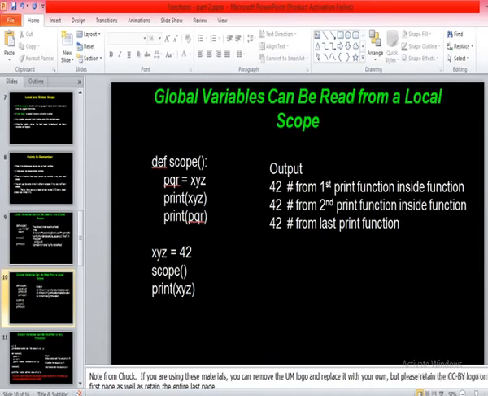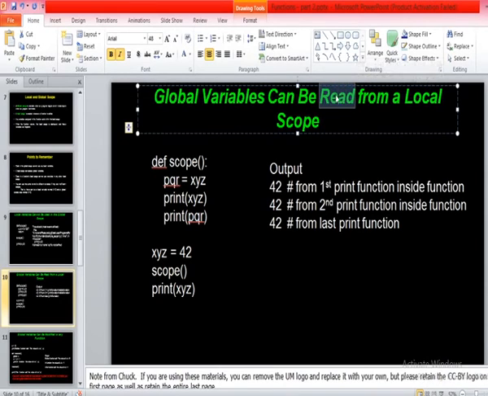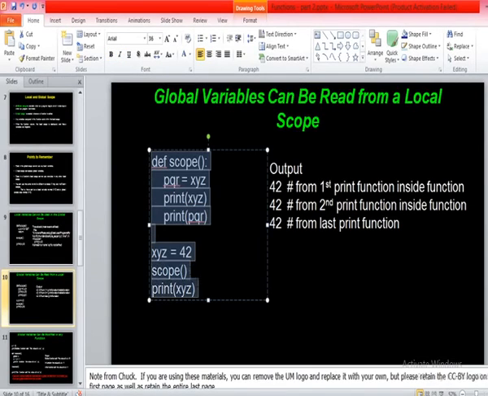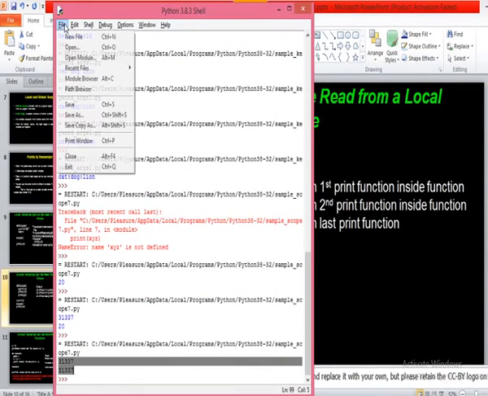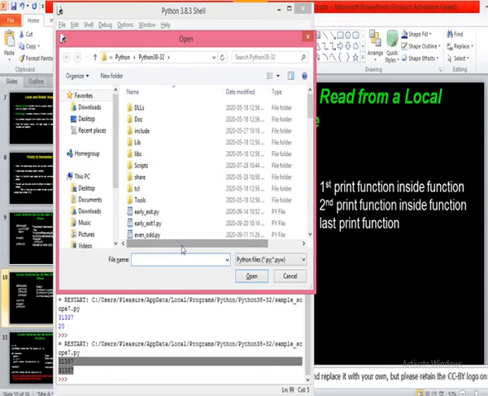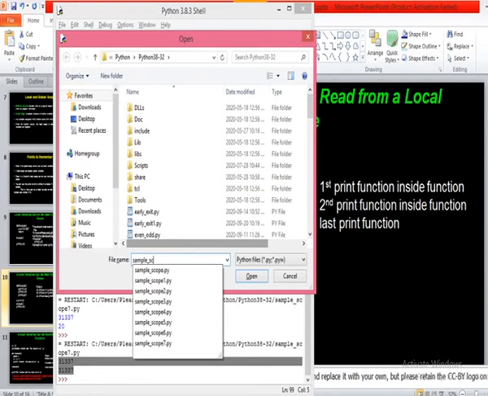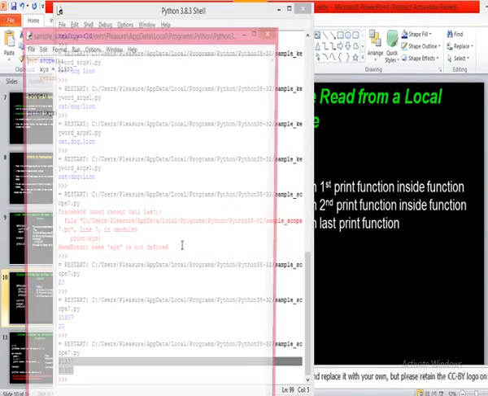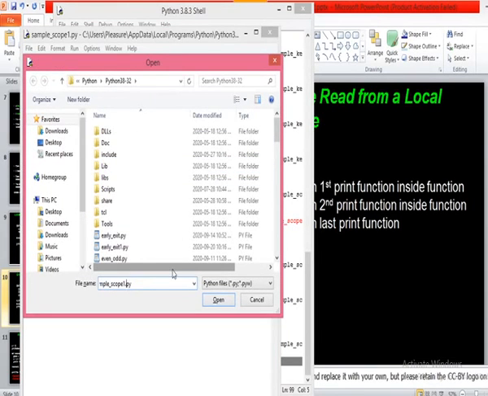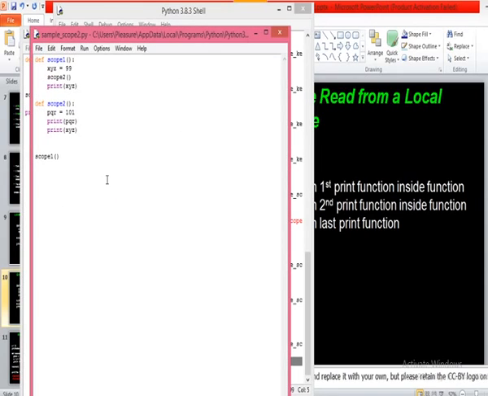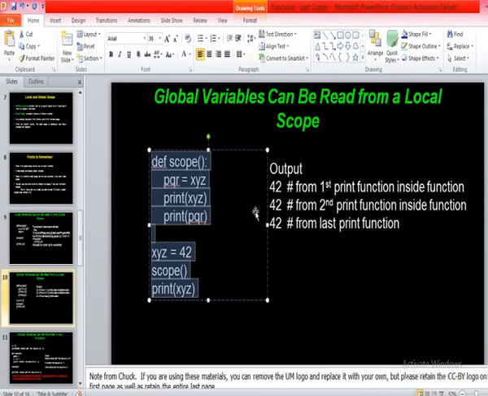Then the second one. Global variables can be read from a local scope. You look into this word here. Read. Right? So global variables can be read from a local scope. Run this code also. Try to understand. Okay, I already created it, so I'll open that file. Sample scope 1. Yeah, this has already been discussed. Sample scope 2. Right.